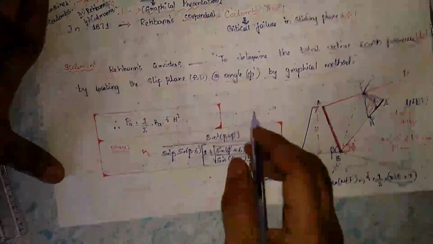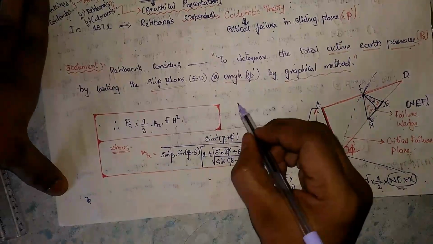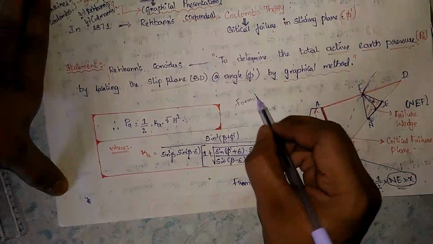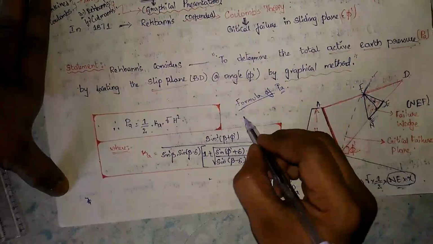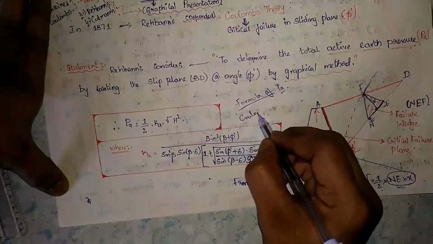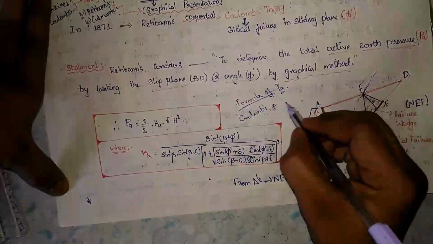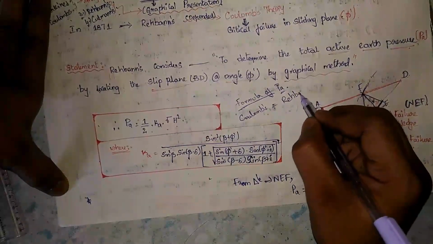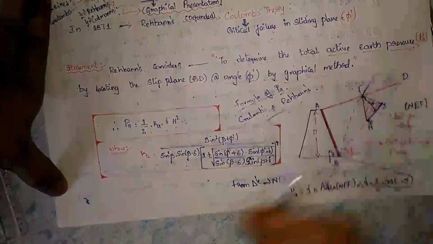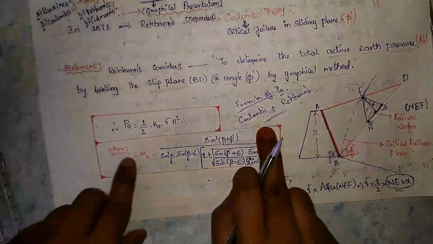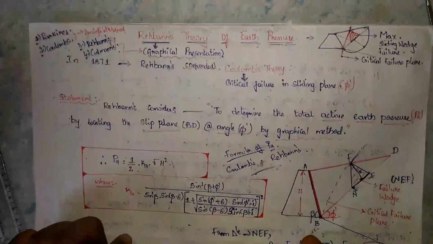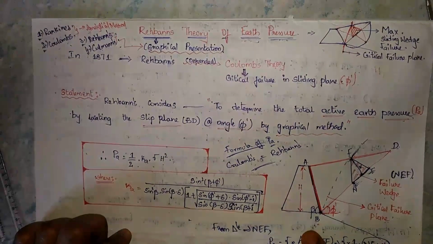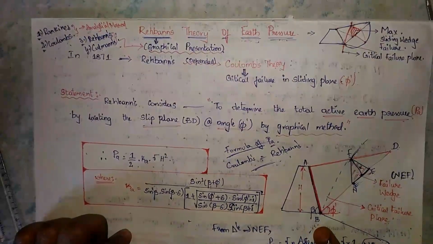He has shown that the formula of PA in Coulomb's wedge theory is equal to Rebhann's theory. So this is Rebhann's theory of earth pressure by graphical presentation. So this is the matter. Okay, thank you.